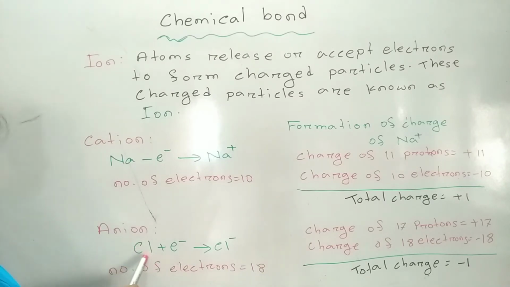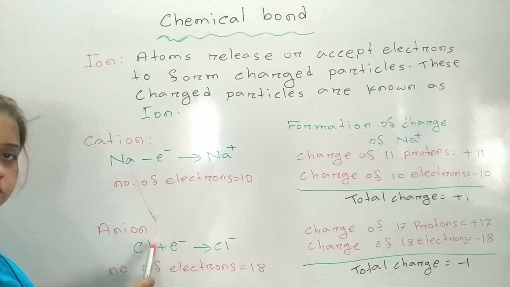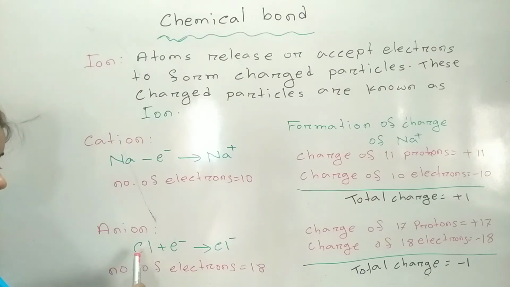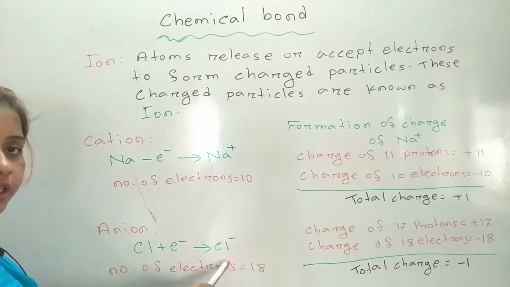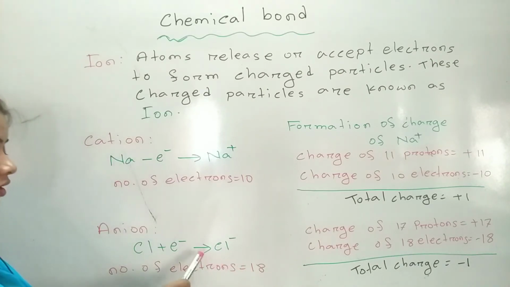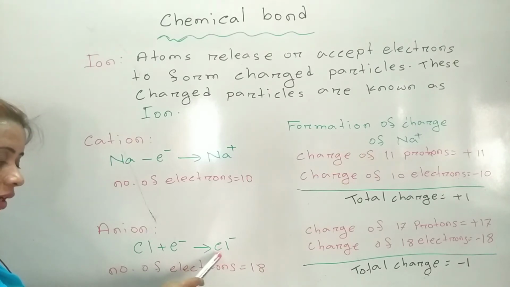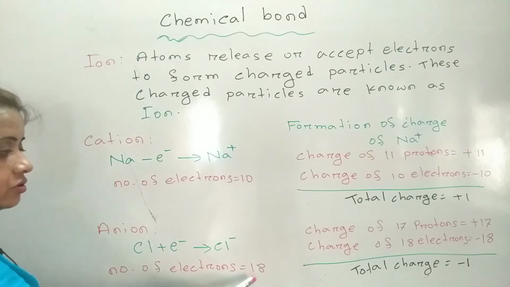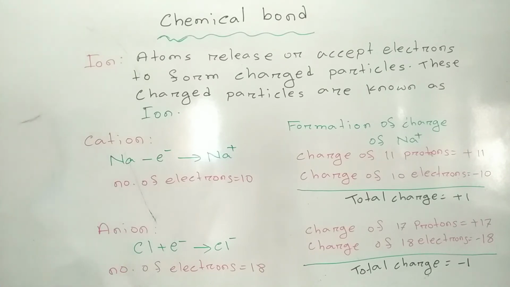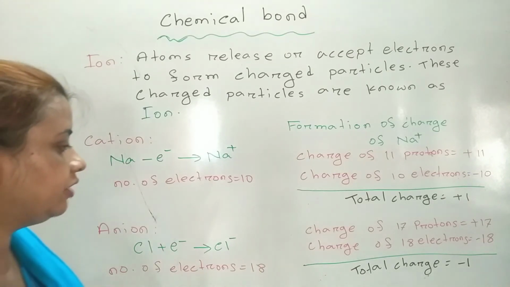Previously, when it was a neutral atom, at the nucleus there were 17 protons and electrons were also 17. But after being converted into chloride ion, as one electron has been received by the chlorine atom, the number of electrons is 18 in chloride ion. Clear? In case of anion, the number of electrons is equal to 18. Now come to the formation of charge of chloride ion.